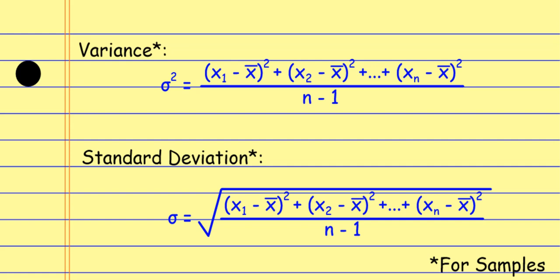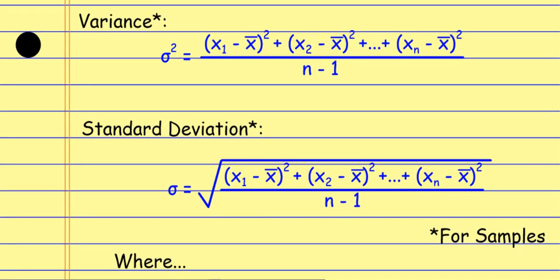When we talk about the variance and standard deviation, notice these are the same formula. The formulas are literally identical. The variance is basically a stepping stone towards the standard deviation. It's the same formula, but we take the square root of the thing. And really, the standard deviation is the one that gets used.